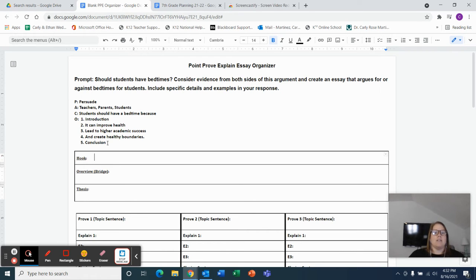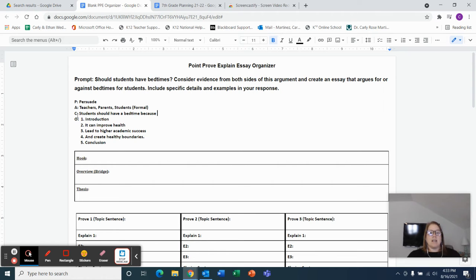Okay. So at the top, I've already filled in my PACO. By the time you get to Point Prove Explain, you will already have a completed PACO for the prompt that you're working on. We want to keep that handy. So once you have that completed PACO, you can just paste it right at the top of your PPE organizer and you'll be ready to go. So for mine, my purpose was to persuade. My audience could be a number of different people, teachers, parents, students, but that makes me aware that I need to have a formal tone when I'm writing.